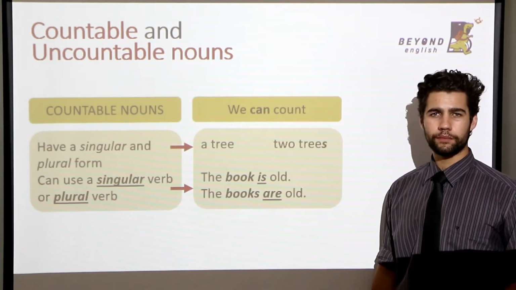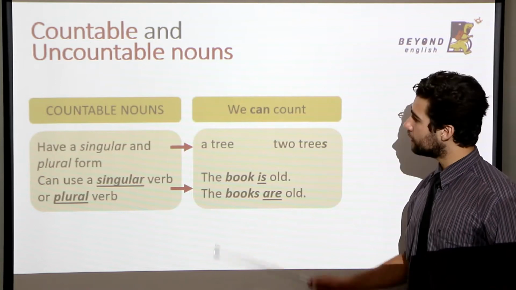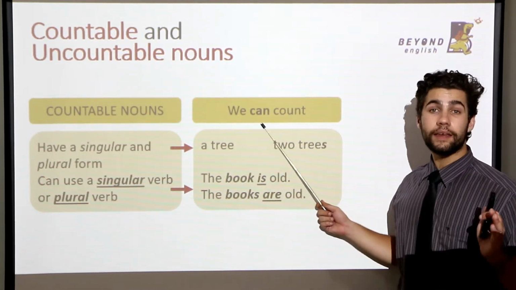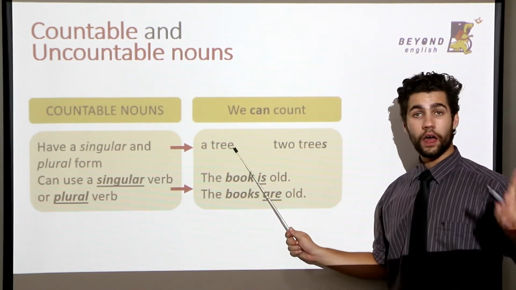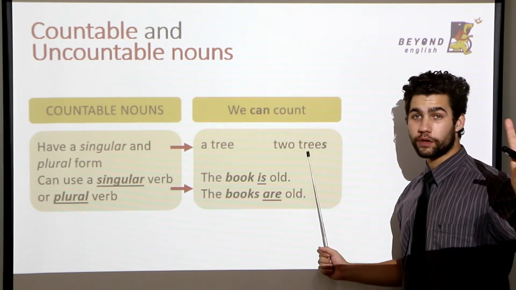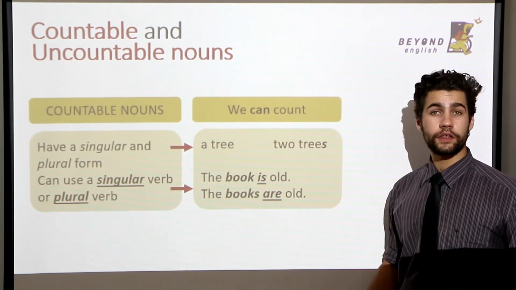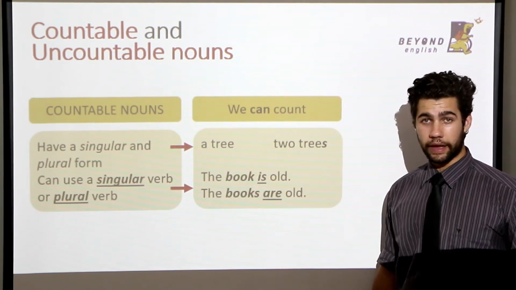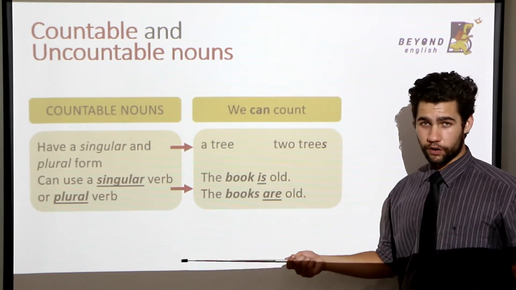One more time, let's go through it. Countable nouns are nouns we can count. So, a tree, 2 trees, the book is old, and the books are old.